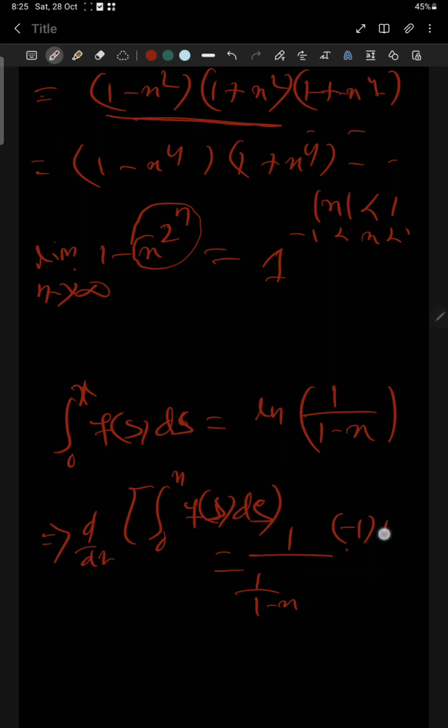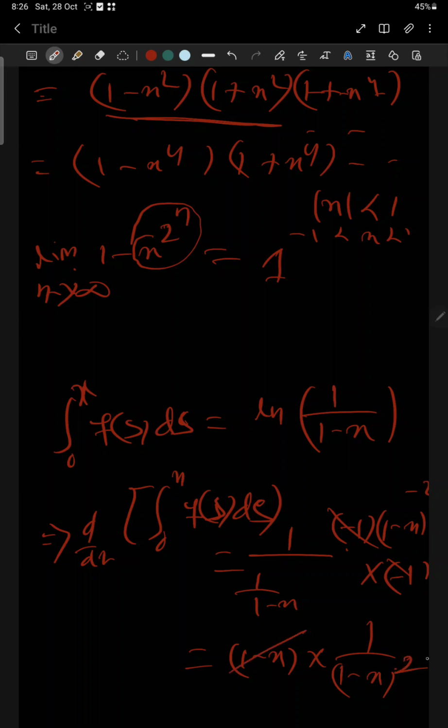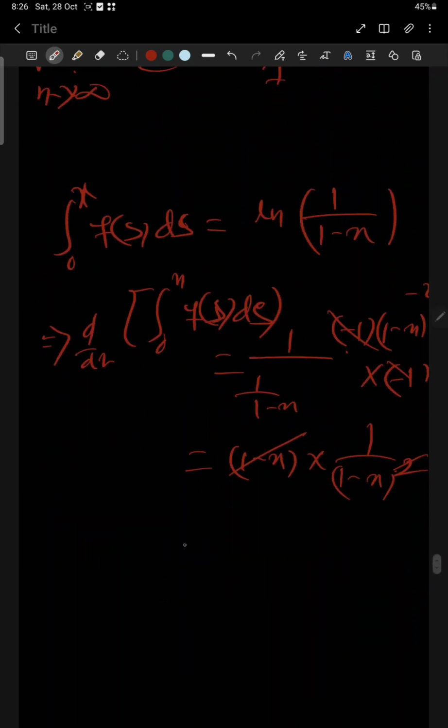This gives minus (1 minus x) to the power minus 2 into the derivative of 1 minus x, which gives minus 1. Then the minus 1 and minus 1 get cancelled, and it gives 1 by 1 minus x.